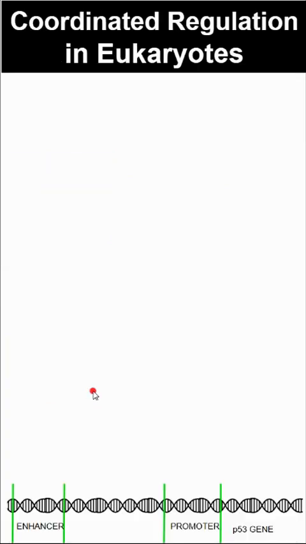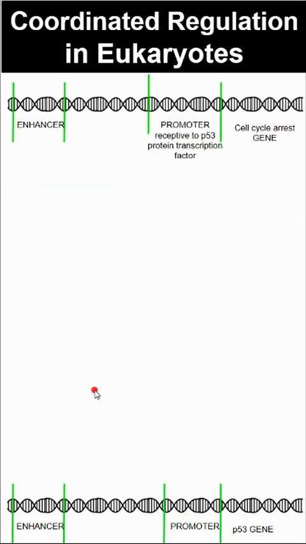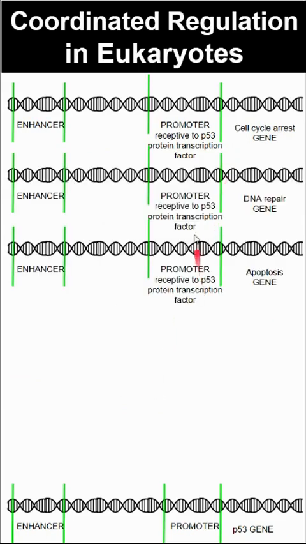So again, to start out with eukaryotes, when we talk about coordinated regulation, a lot of times it's having multiple genes, all having similar transcription factors that bind to the promoter regions to start these genes together.